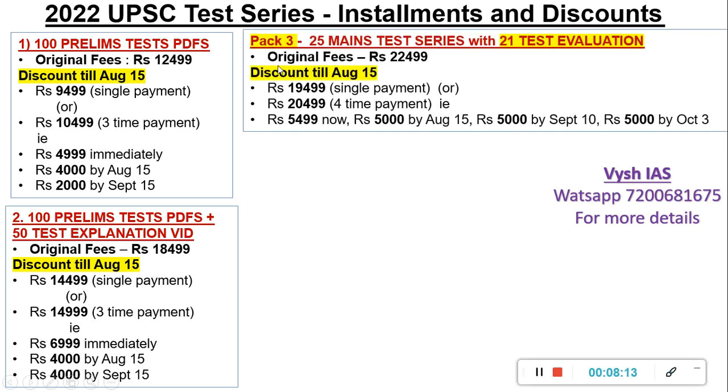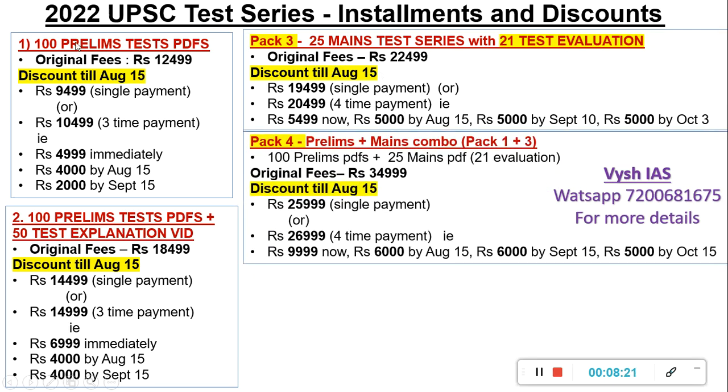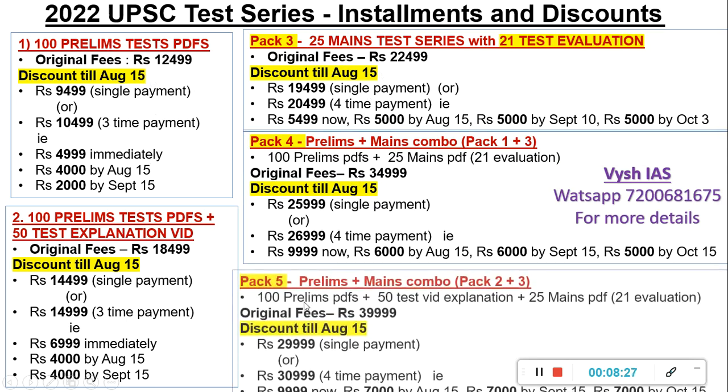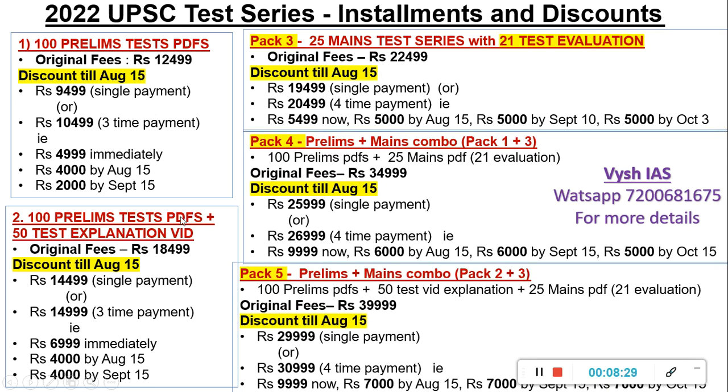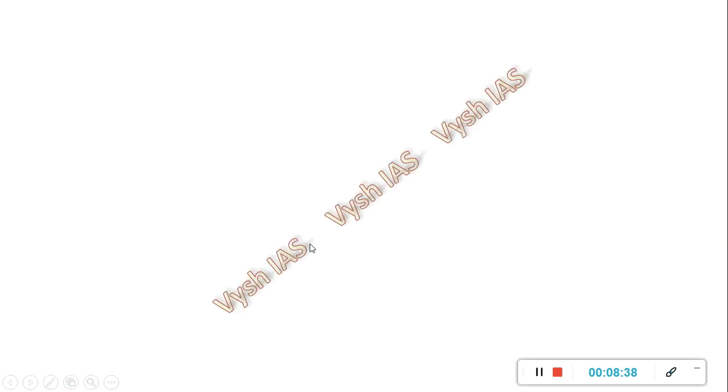Now the third one is the mains alone package, meaning you don't need prelims, you need only the mains PDF and evaluation. That is the mains test series. Then pack 4 is nothing but pack 1 plus pack 3, meaning you have the prelims PDF and the mains PDF with evaluation. Then pack 5 is pack 2 plus pack 3. That means you have the prelims tests, their video explanation, and also the mains tests. To understand this fully, you have to watch the other videos. I just showed you the summary here.